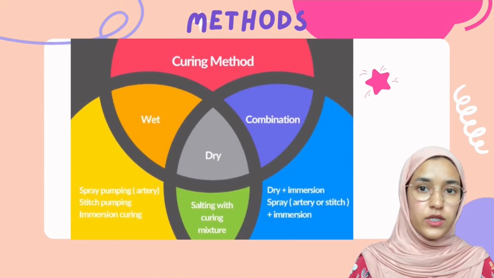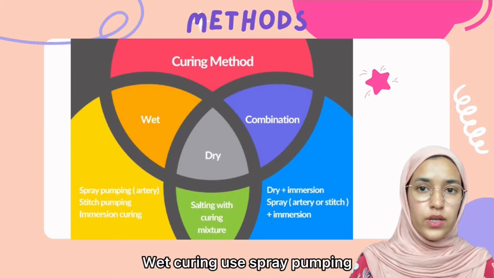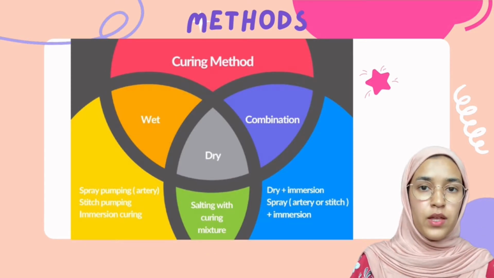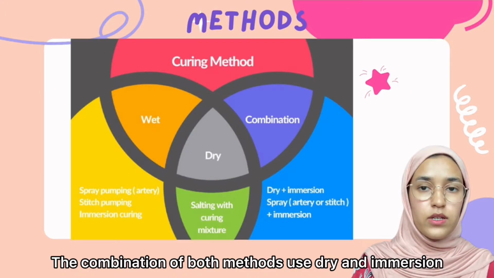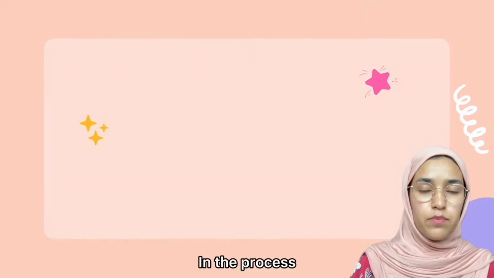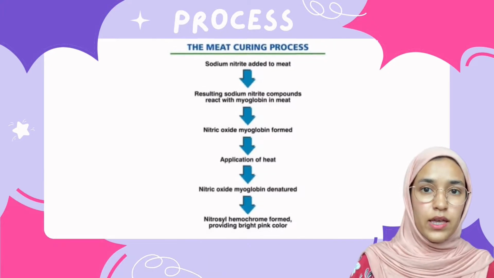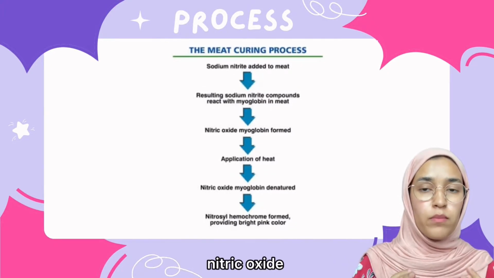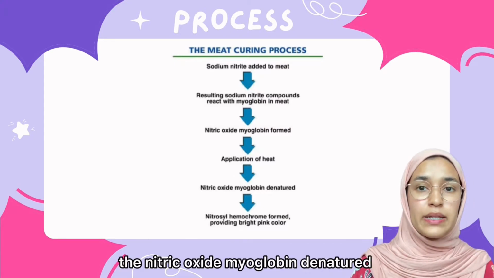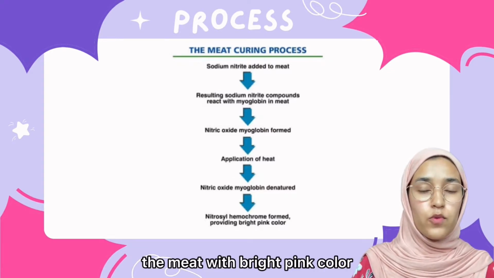Dry curing is a mixture of meat with salt or other curing elements. Wet curing uses spray pumping, stitch pumping, or immersion curing. The combination of both methods uses dry and immersion, or spray and immersion. In the process, sodium nitrite is added to the meat. Then it reacts with myoglobin in the meat and forms nitric oxide. When heat is applied, the nitric oxide myoglobin is denatured and nitrosyl hemochrome is formed, providing the meat with bright pink color.